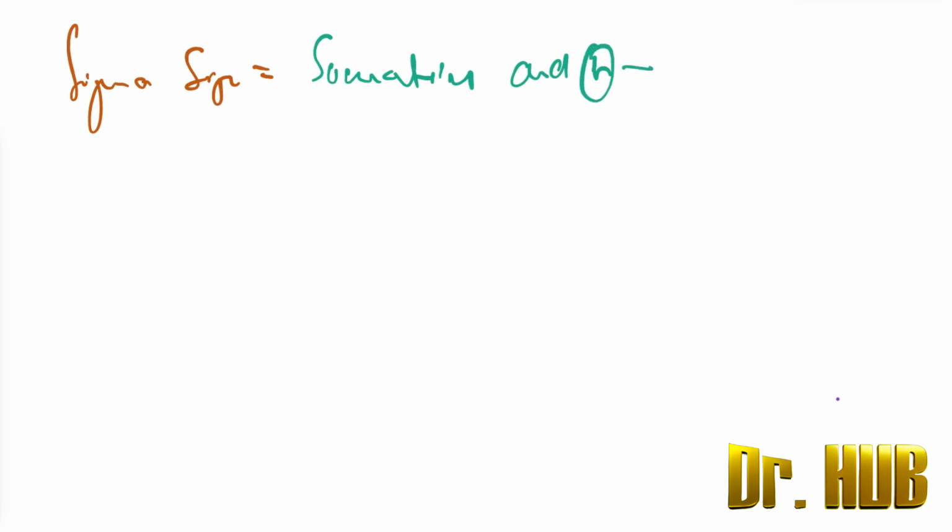Here the sigma sign denotes a summation, and n is the total number of elements.